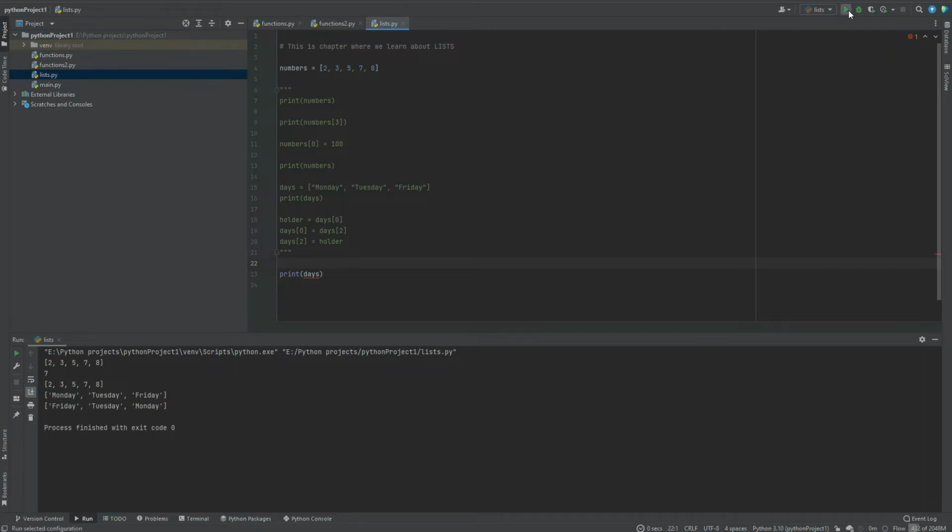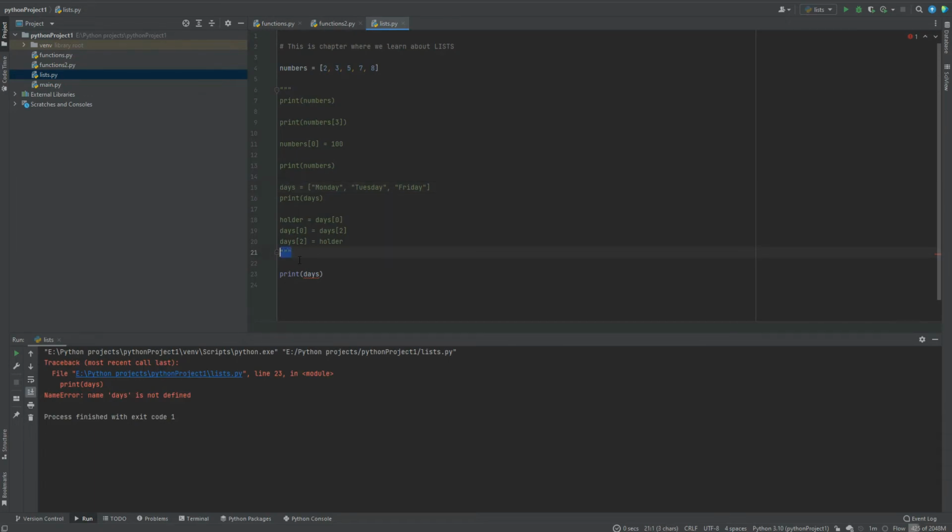And when I start this code, I get an error. Why? Because it says NameError, name 'days' is not defined. You see here, the list is called days, and now we don't have it. That's why we have an error. Printing numbers is excluded, so it cannot run. And here, when we print days, there is no days, because we excluded multiple lines, including the variable days.